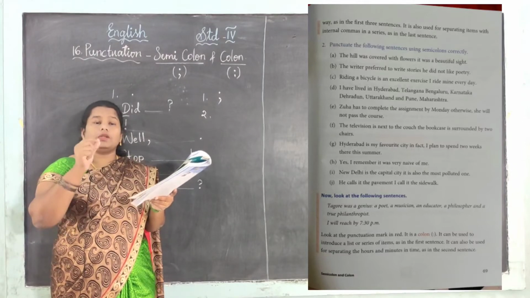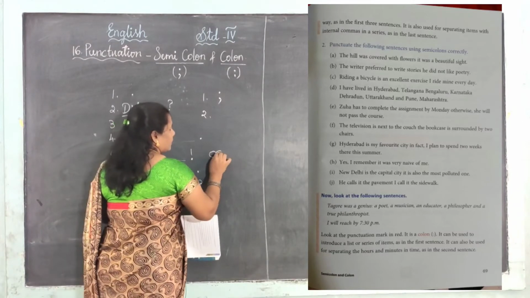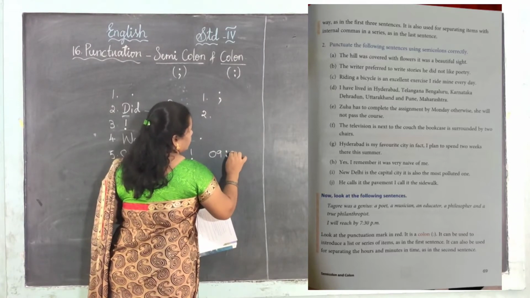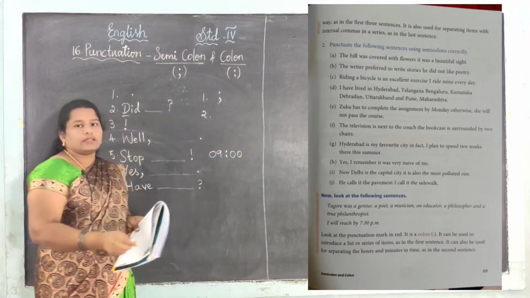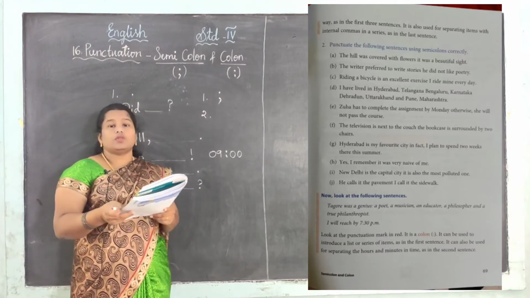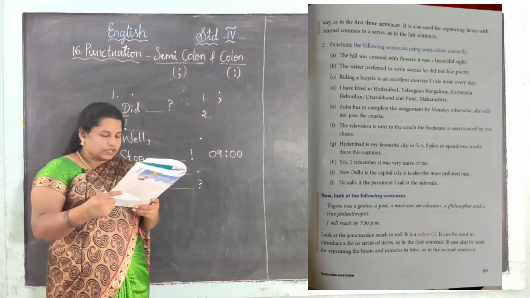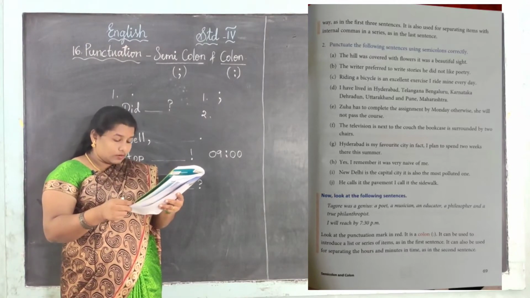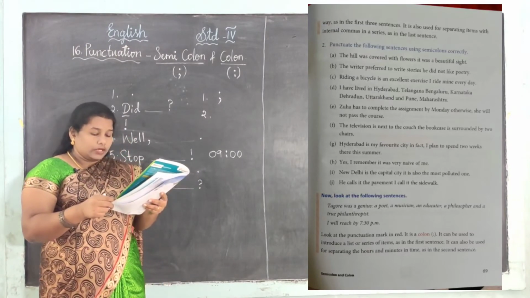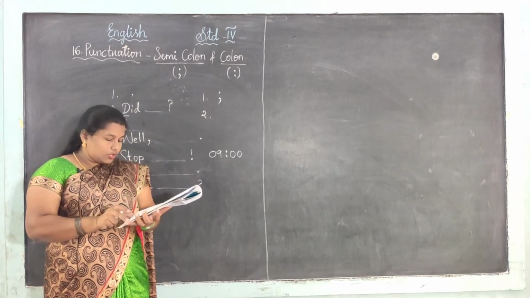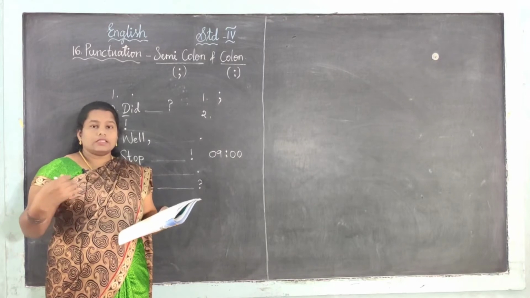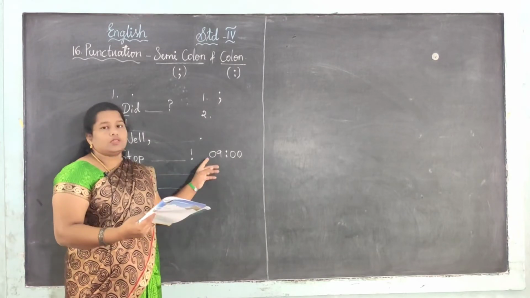For 9 o'clock, we will put 09, then colon, then 00. We will write 9 o'clock like this, right? For the time also we are using the colon. Yes, next one. The punctuation mark in red is a colon. It can be used to introduce a list or series of items. So we use the colon to introduce a list and also for the time.